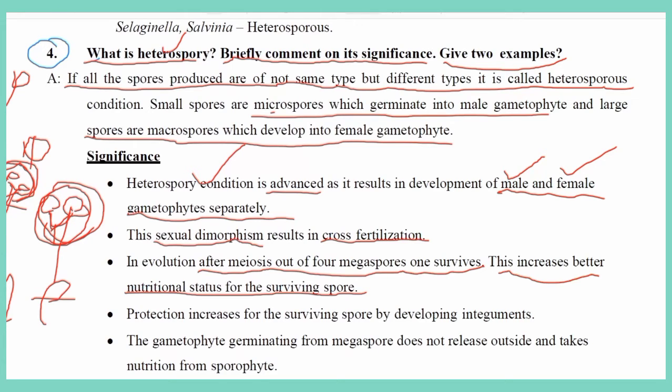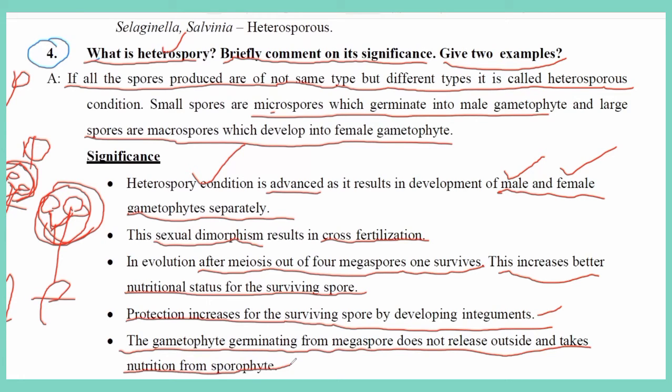In the same way, protection increases for the surviving spore by developing integuments. The gametophyte germinating from the megaspore is not released outside and takes nutrition from the sporophyte. So the gametophyte develops on the sporophyte plant only, wherever the spores germinate.